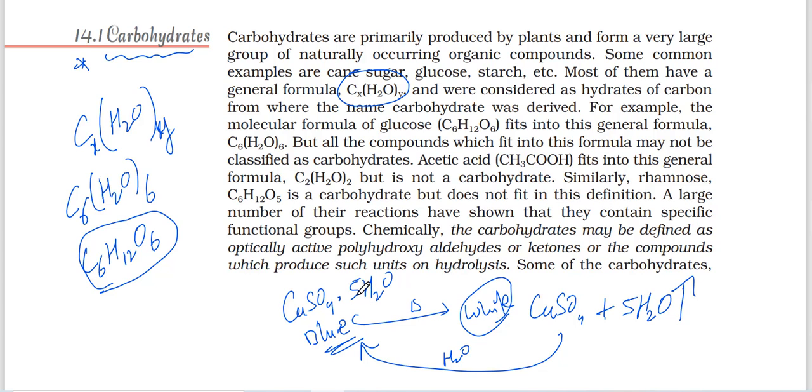This is a hydrated compound. But in the case of this carbohydrate, if you heat it, you will get only carbon, Cx, and the H2O gets separated. But if you put this Cx in water, you won't get glucose back. That is the main difference here.